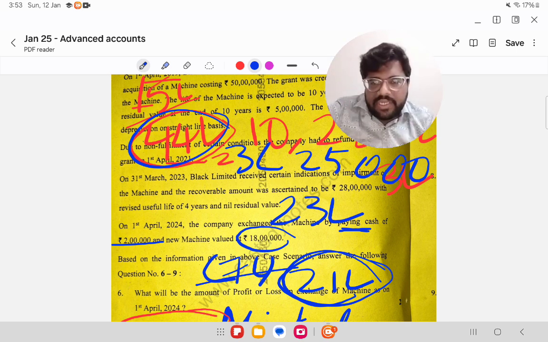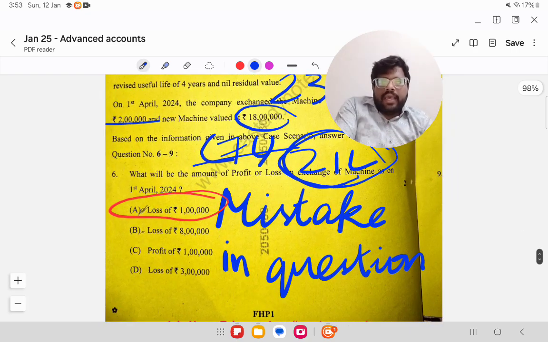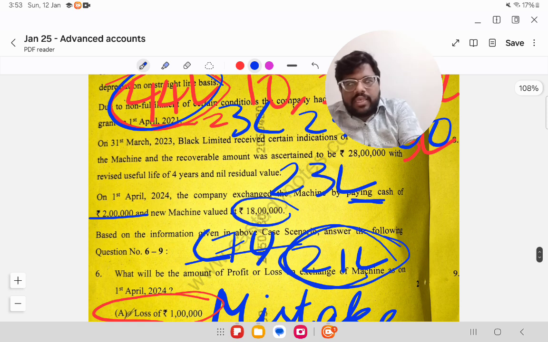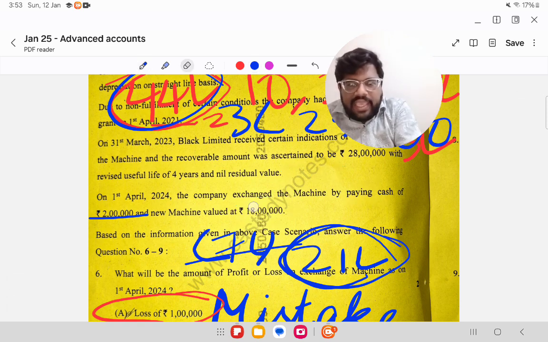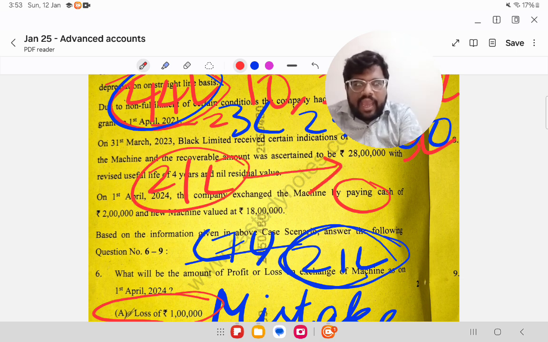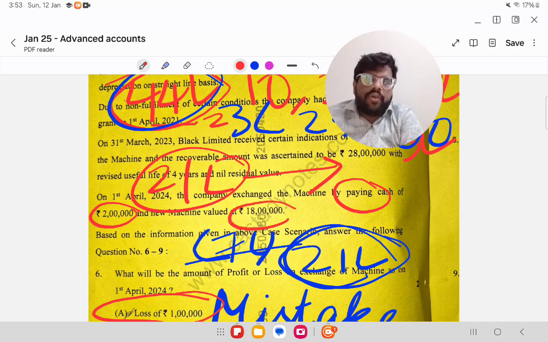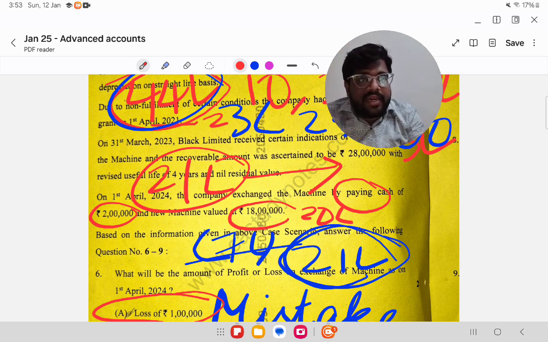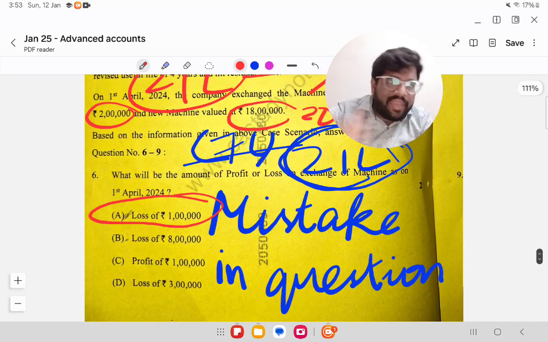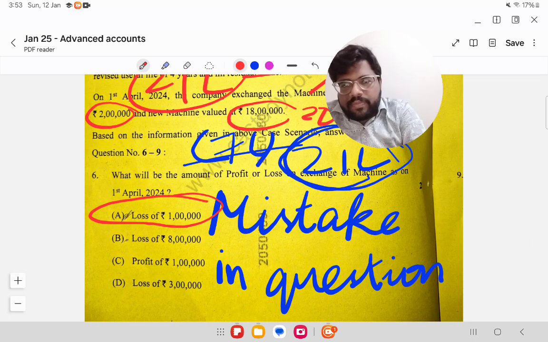But as I already mentioned, there is no option corresponding to 5 lakhs. So I am guessing what they had in mind is that paying cash is not really paying cash, it is receiving cash. So 21 lakhs asset they are giving, and in return they are receiving 2 lakhs in cash and an 18 lakhs machine. That makes it 20 lakhs. So they are giving 21 lakhs and receiving 20 lakhs, which results in a loss of 1 lakh. Probably this would have been in their mind when they were setting the question.